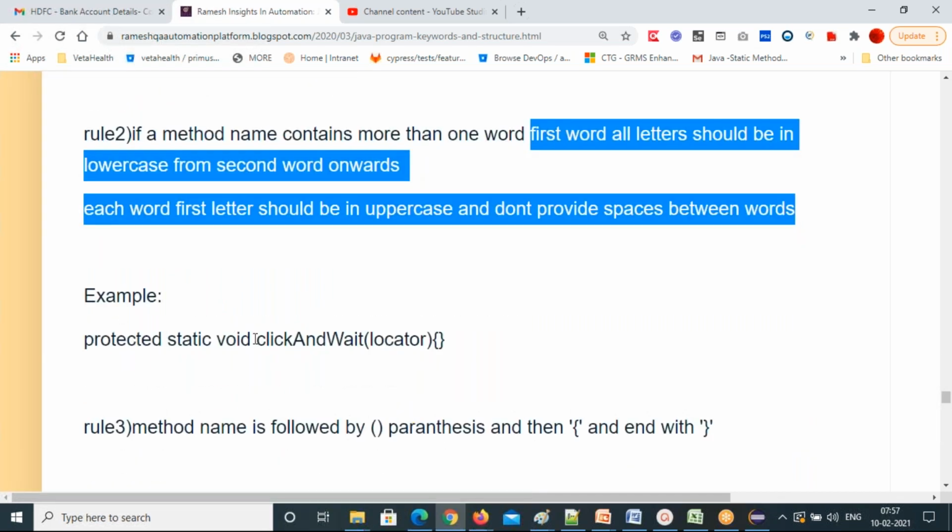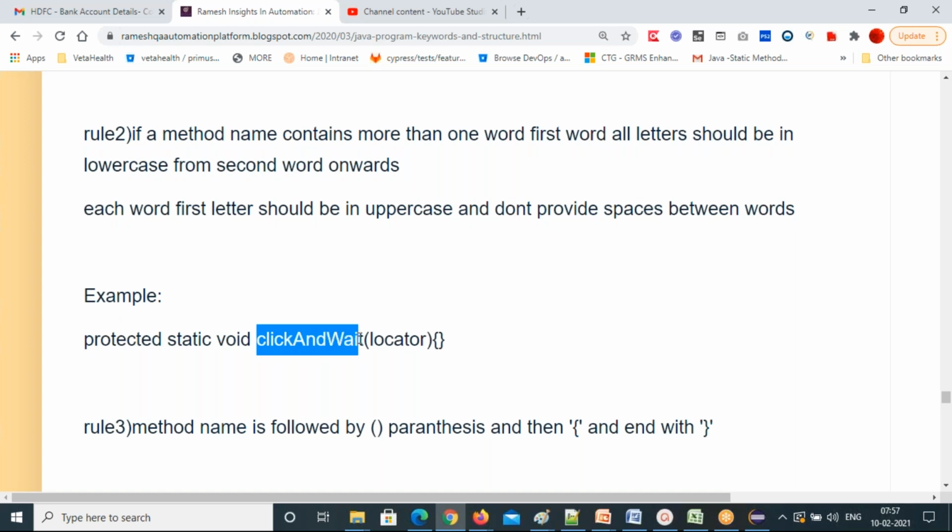Protected static void clickAndWait. How many words are here? Three words. Click is the first one. See, the first word is all lowercase. From the second word onwards, the second word is And, with A capital. The third word, Wait, with W capital, first letter only in capital, and no spaces between the words. This is how to write method names with different words.